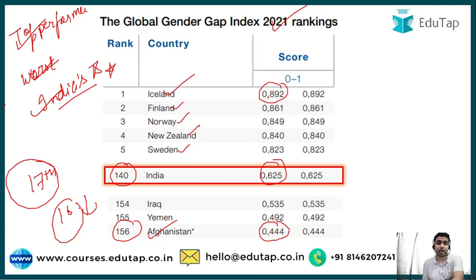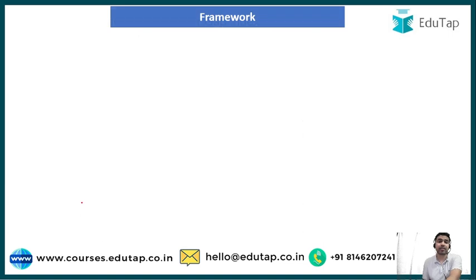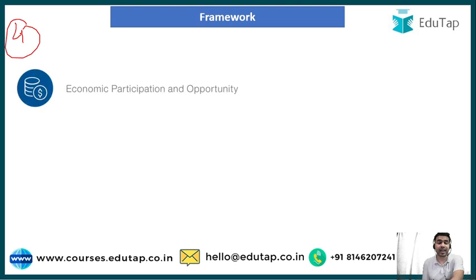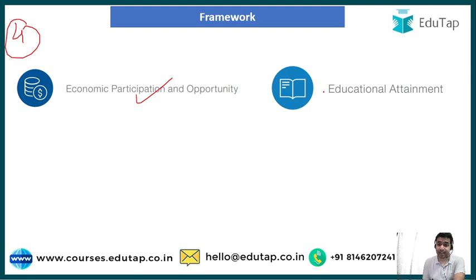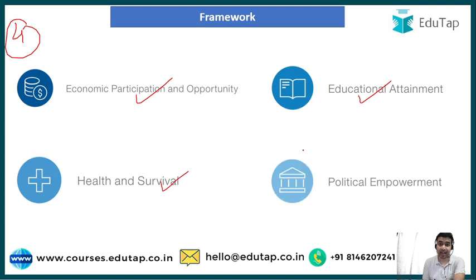So guys, now let us look into the details of the sub-indexes of the Global Gender Gap Index, on which the index measures the gender-based gaps in the countries. The framework of the Global Gender Gap Index has 4 sub-indexes: the first is economic participation and opportunity, the second is educational attainment, the third is health and survival, and the fourth is political empowerment. Let's look into the details of all these sub-indexes, what the various indicators under them are and what these sub-indexes measure.